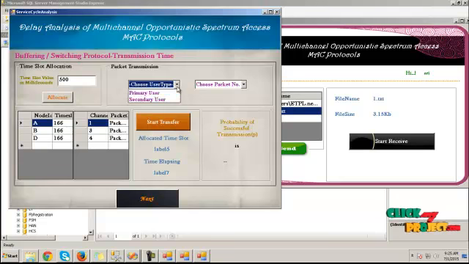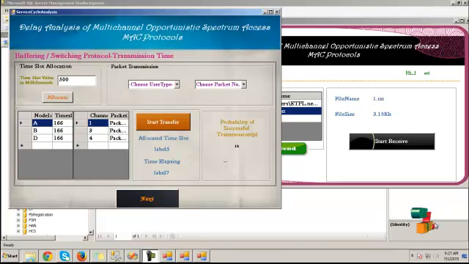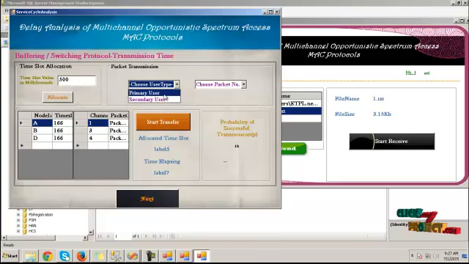Now choose the requested user type. If the user is a primary user, the process will be moved on to the buffering process. If the user is a secondary user, that is cognitive radio user, the process will be switched to the switching protocol. Then choose here the user is a type of primary user.